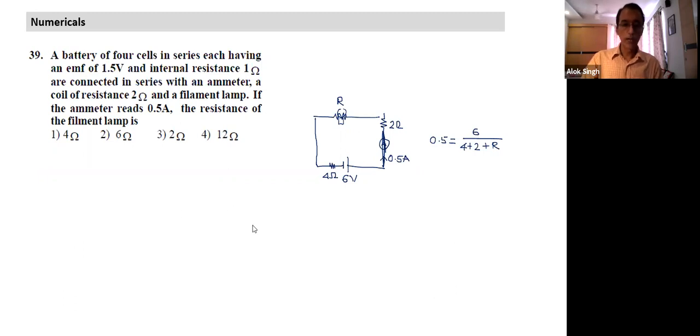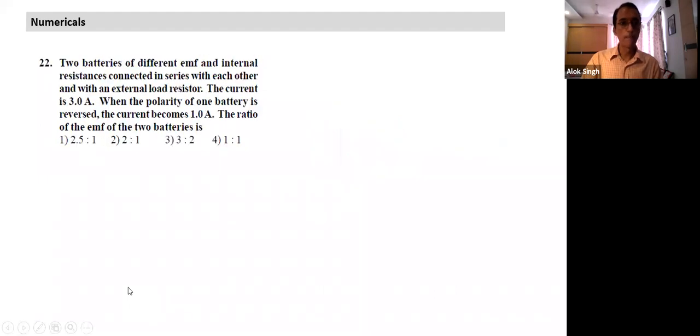Okay. So I hope most of you followed this point. Let's move on to the next question. I think some of you take a little time to unmute. Okay, let's solve this question.